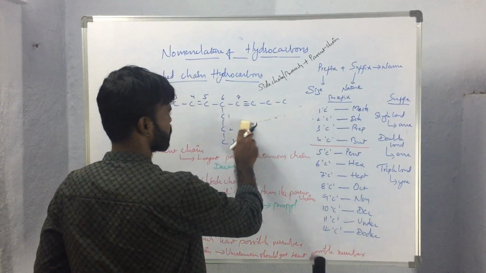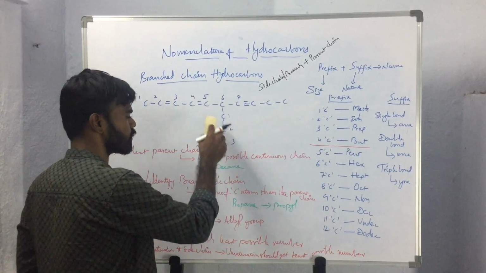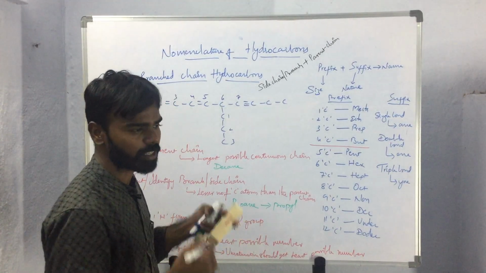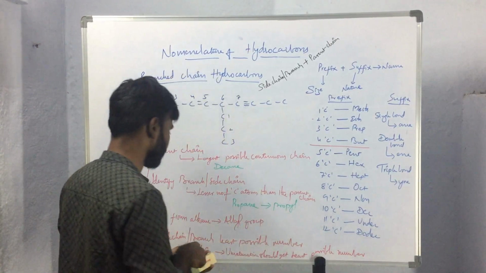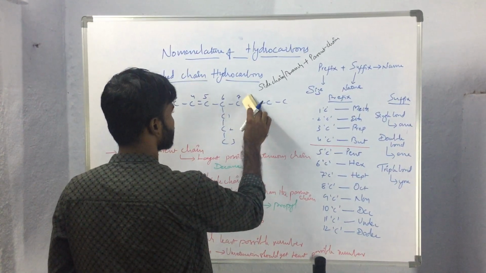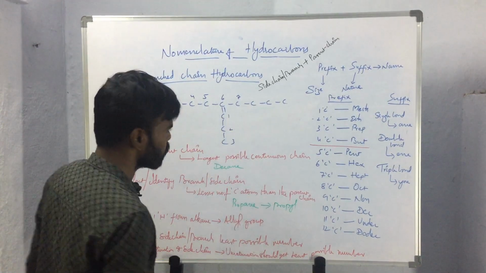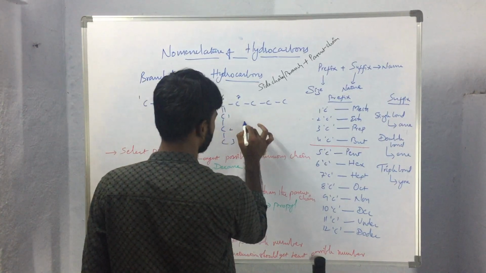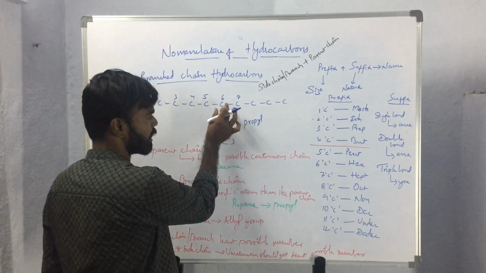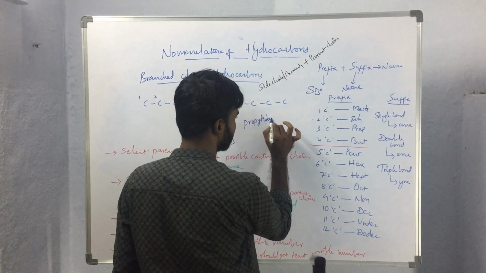If the unsaturation is present in the side chain, then as we have discussed, we have to consider whether the present unsaturation is directly attached to the parent chain or it is separated from the parent chain by 1 carbon or 2 carbon atoms or more. So let us consider the unsaturation is directly attached to the parent chain like this. As it is a propyl substituent and the unsaturation is directly attached to the parent chain, in this case we will be adding the suffix idene,